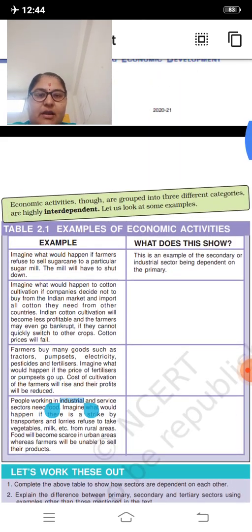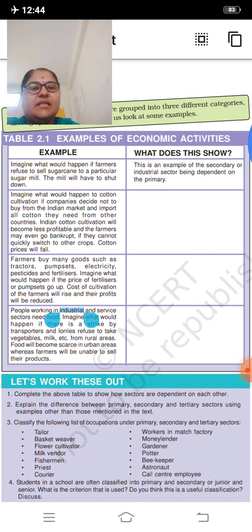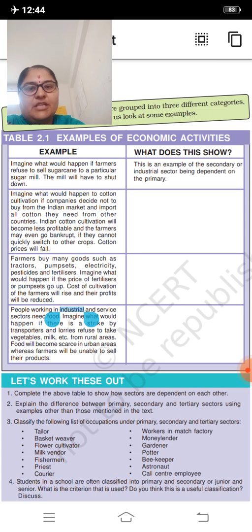Right, let's work out examples of economic activities. You have to write just the example. First one, imagine what would happen if farmers refuse to sell sugarcane to a particular sugar mill. The mill will have to shut down. This is an example of the secondary sector or industrial sector.